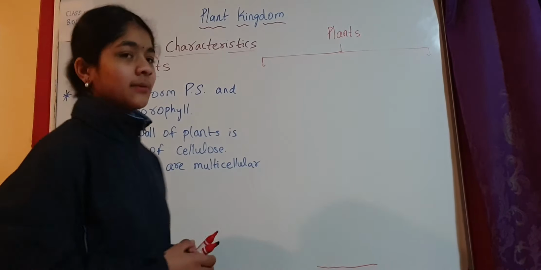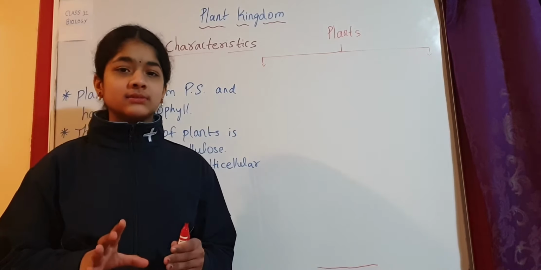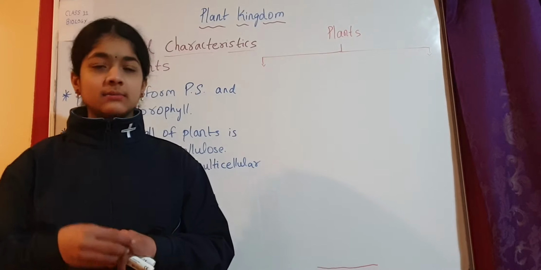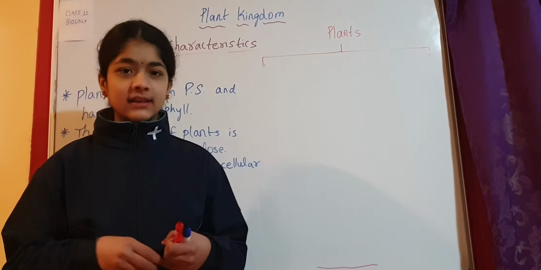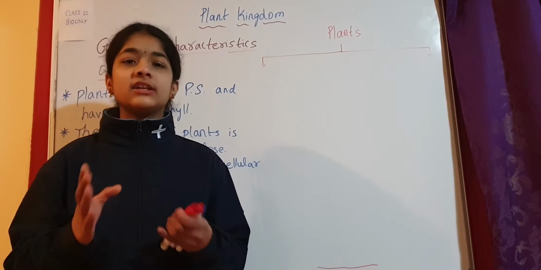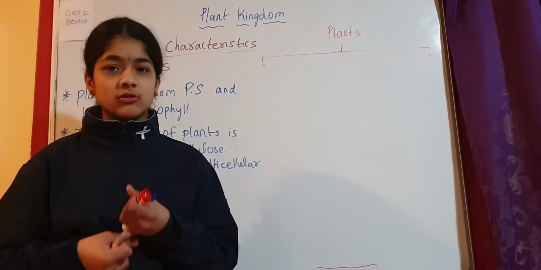We are starting a new chapter, that is plant kingdom. So we know that there are 5 kingdoms. Living organisms can be classified as 5 kingdoms. The first kingdom is kingdom Monera, which consists of all bacteria, all unicellular prokaryotes, the ancient bacteria. These are the ancient or the simplest living organisms on earth.